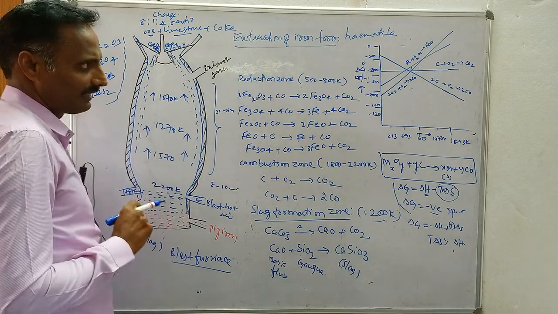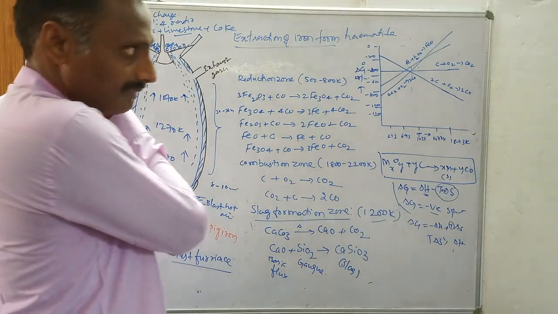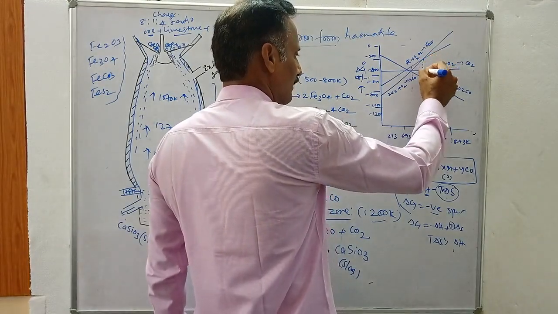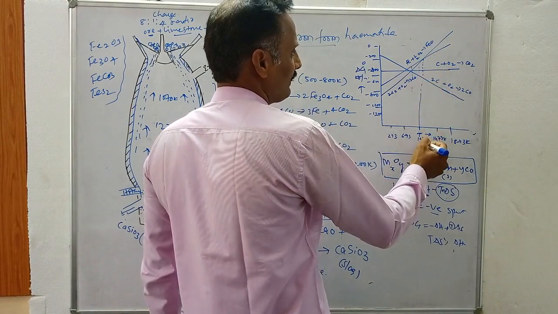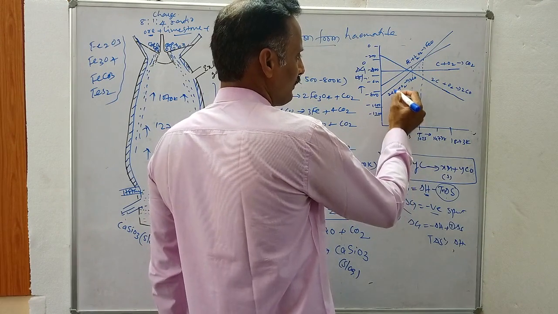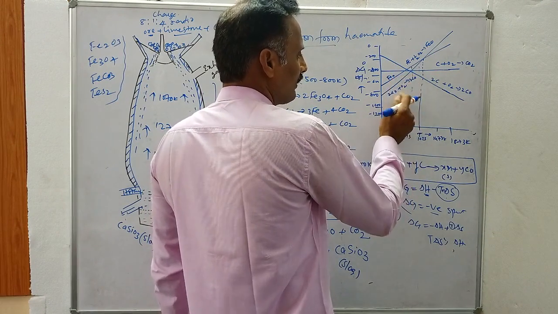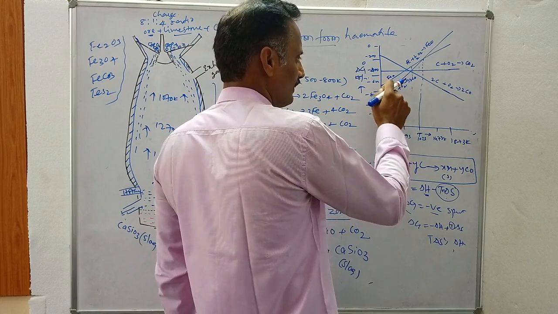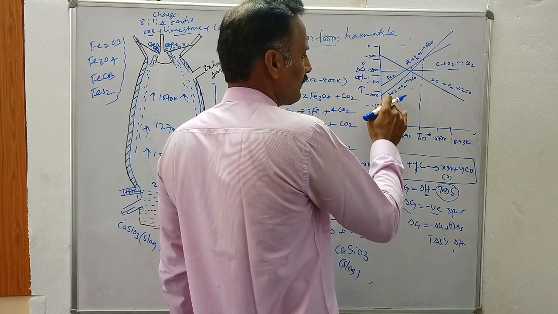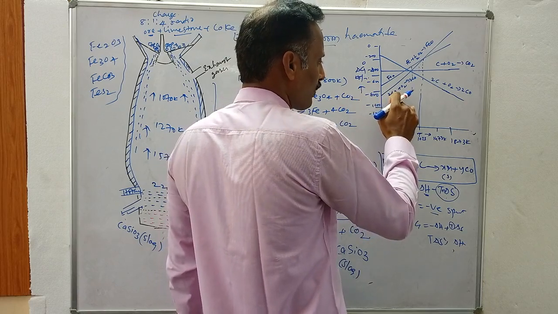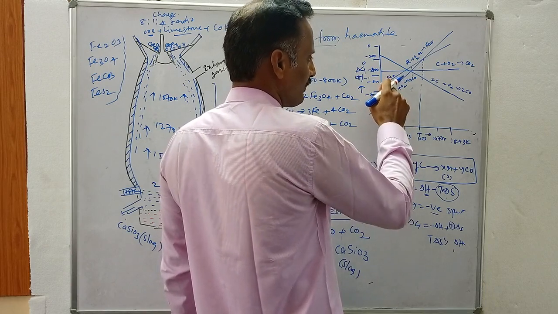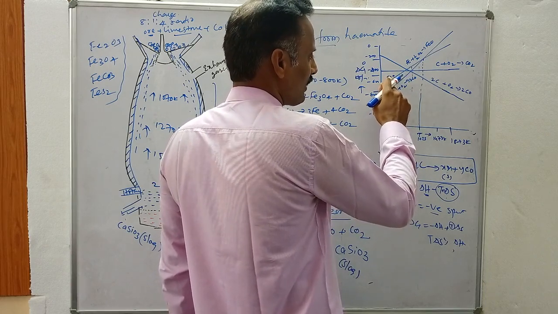Then the reduction takes place at the lowest temperature zone, according to the Ellingham diagram. According to the Ellingham diagram, this temperature is about 1073 Kelvin. At this temperature, the carbon monoxide curve lies below that of the iron oxide curve. That means carbon monoxide has a more negative delta G value, while iron oxide has a less negative delta G value. So carbon monoxide is more stable compared to iron oxide, and it acts as a reducing agent for iron. It reduces iron oxide into iron.